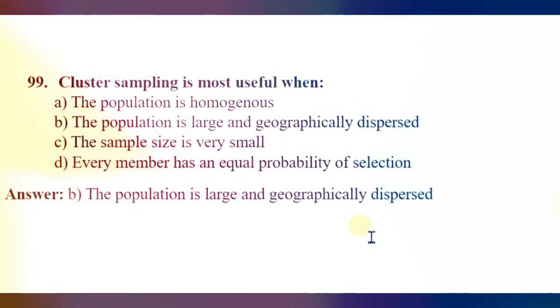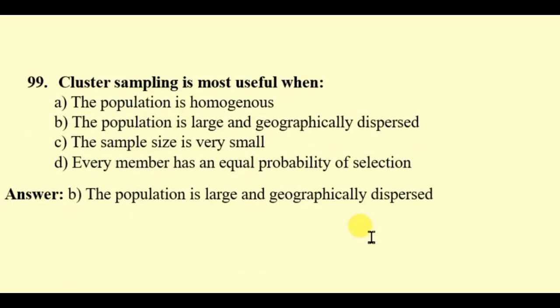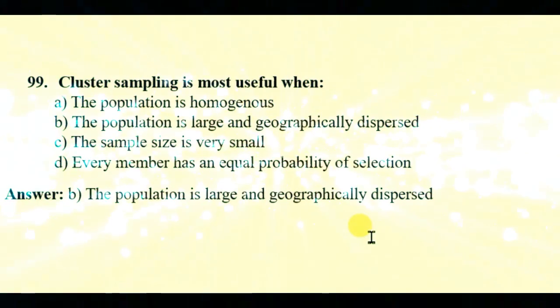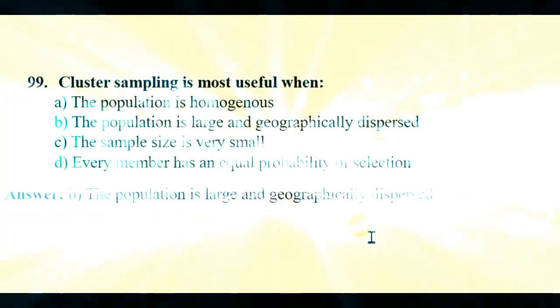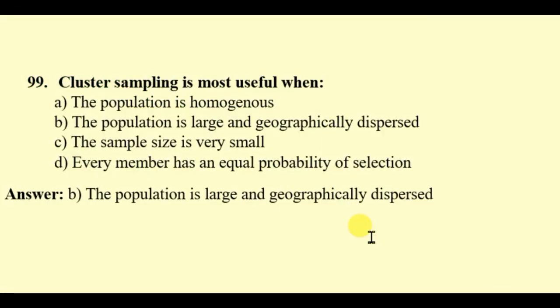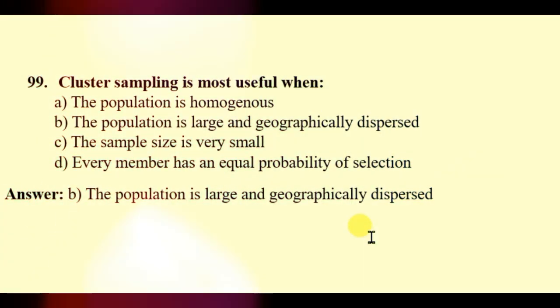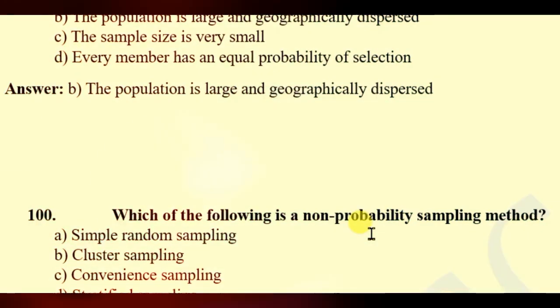Question 99. Cluster sampling is most useful when: the population is homogeneous, the population is large and geographically dispersed, the sample size is very small, every member has an equal probability of selection. Here the right answer: the population is large and geographically dispersed.